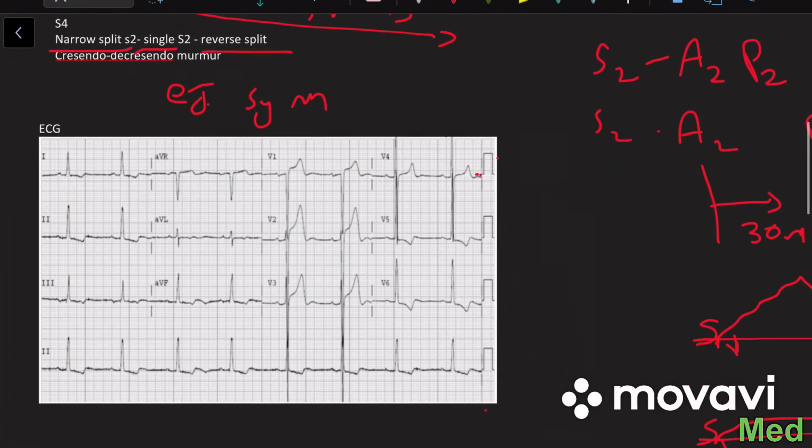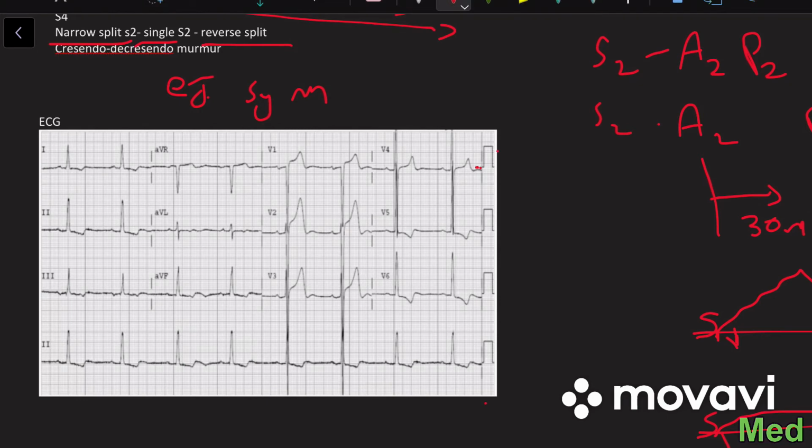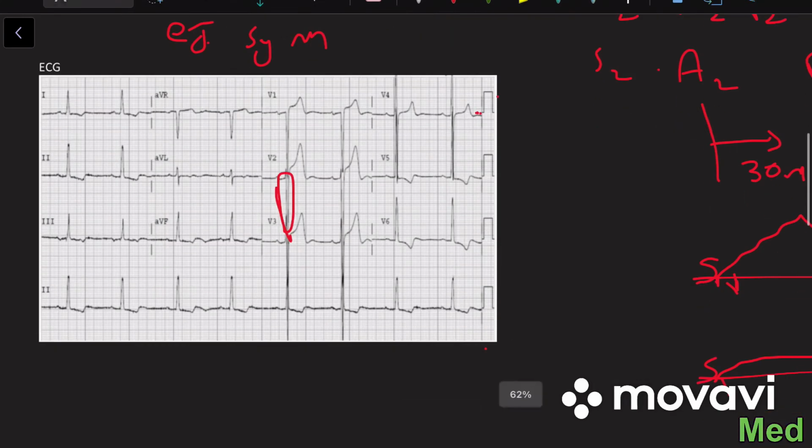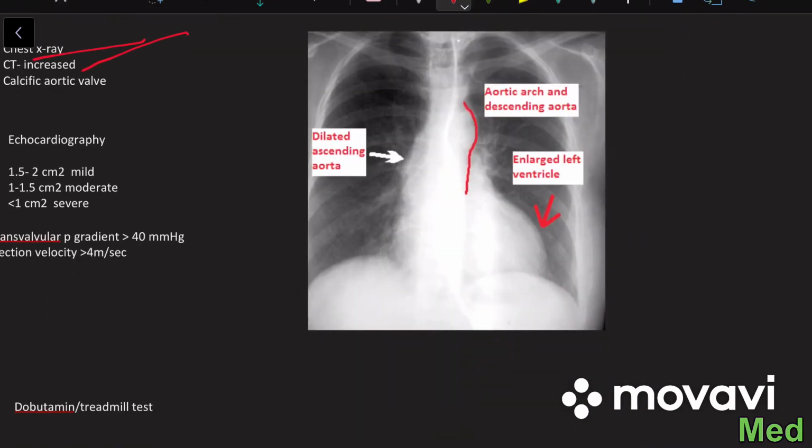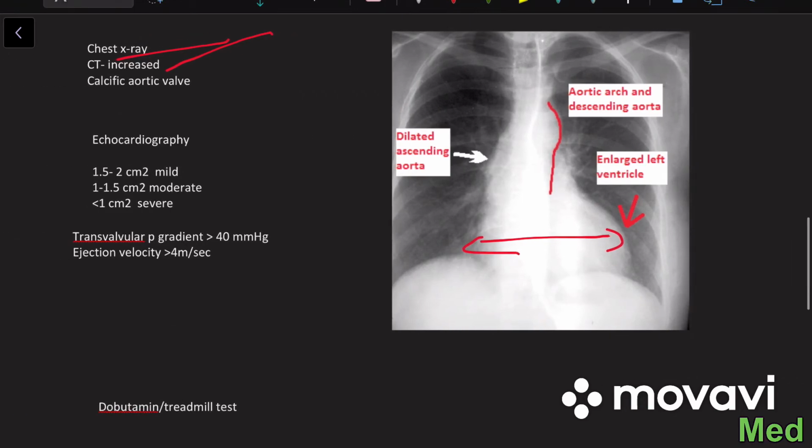Then for workup, we can use ECG. On ECG, we can find left ventricular hypertrophy. Another diagnostic tool is X-ray, in which we can see the cardiothoracic ratio is increased. Here you can see it is due to the compensatory hypertrophy of the left ventricle. On some X-rays, we can also see a calcific aortic valve.